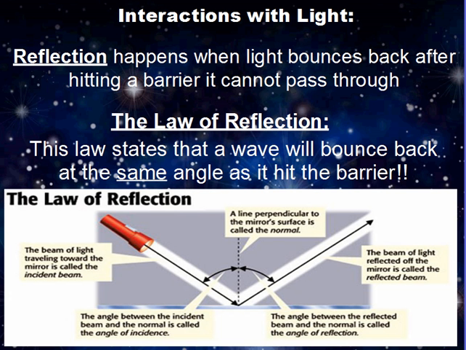To better understand how light behaves, let's review some interactions using just light for examples. The first one we will review is reflection. Remember, reflection is when light bounces back after hitting a barrier it cannot pass through, such as a mirror or a lake. Remember that the law of reflection states that the reflected light will bounce back at the same angle as it hit the surface with. In other words, the reflected angle, or the angle of reflection, equals the angle of incidence.